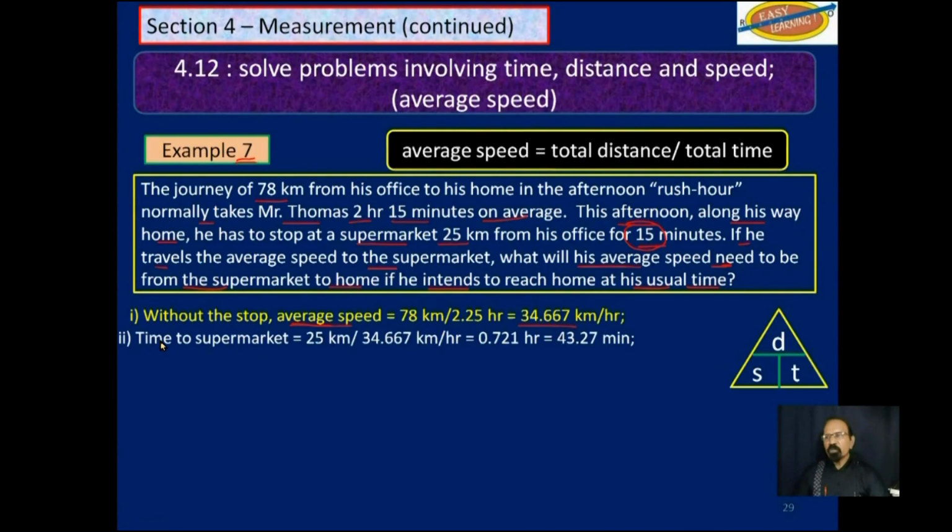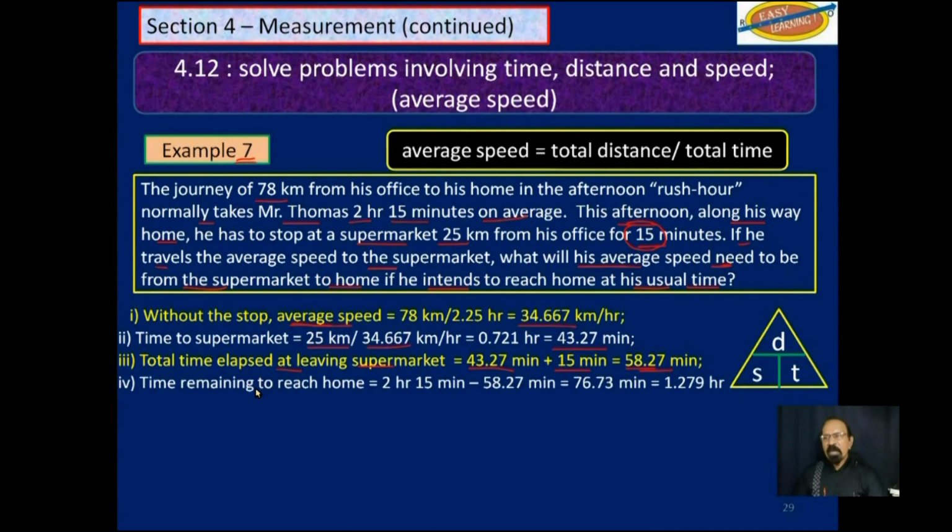Now the time to the supermarket is 25 kilometers divided by that speed, which is 43.27 minutes. Time elapsed on leaving the supermarket is the time that he traveled to the supermarket plus the 15 minutes he spent at the supermarket, which is 58.27 minutes.